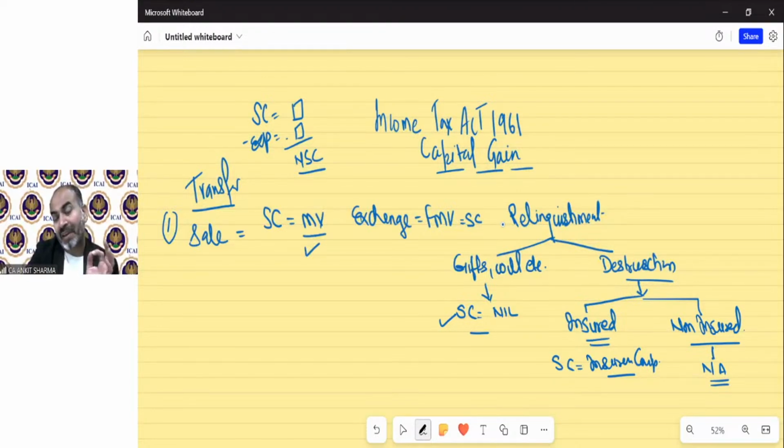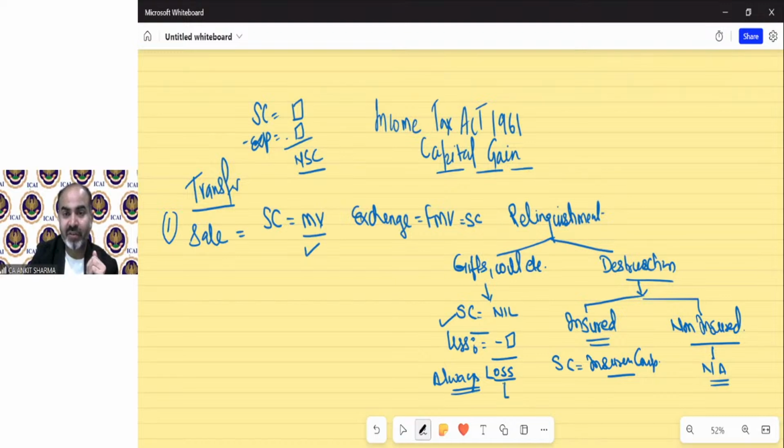Now in case of gift, consideration will always be nil and there will be the cost at which you purchased that asset. So in case of gift, there will always be a loss. There cannot be a profit, always a loss. So income tax is very smart.